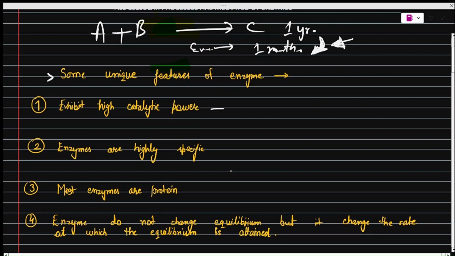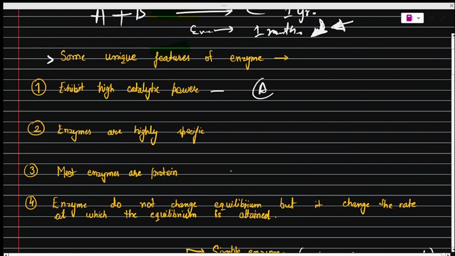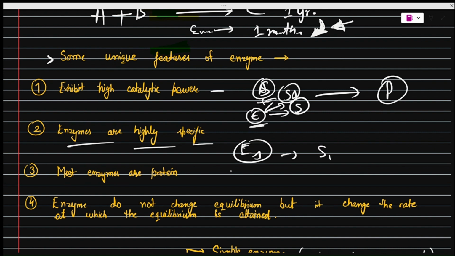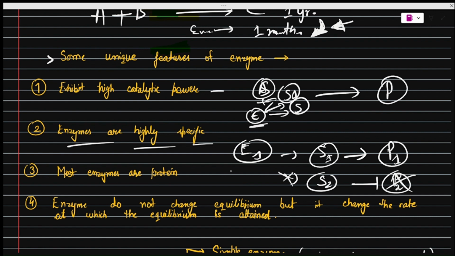So what we can say is, there are a lot of substrates in the environment, and only one enzyme is needed for all these substrates to change into product. All right, now the second point is enzymes are highly specific. Let us say enzyme 1 works on substrate 1, then it will only convert substrate 1 into product 1. It will not act on substrate 2, so product 2 will not form. So this is high specificity for the enzyme.